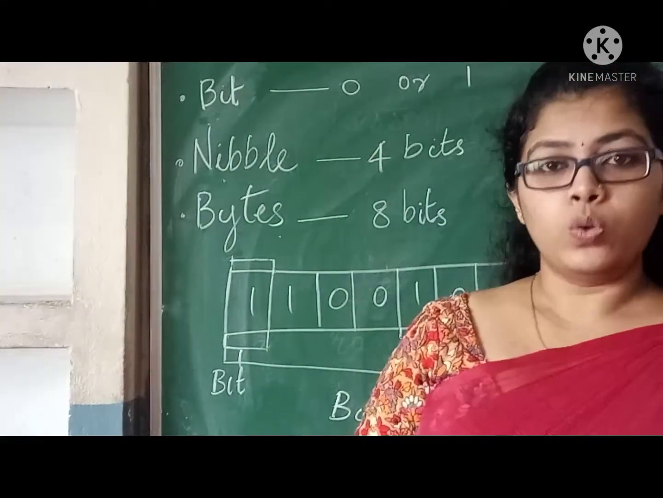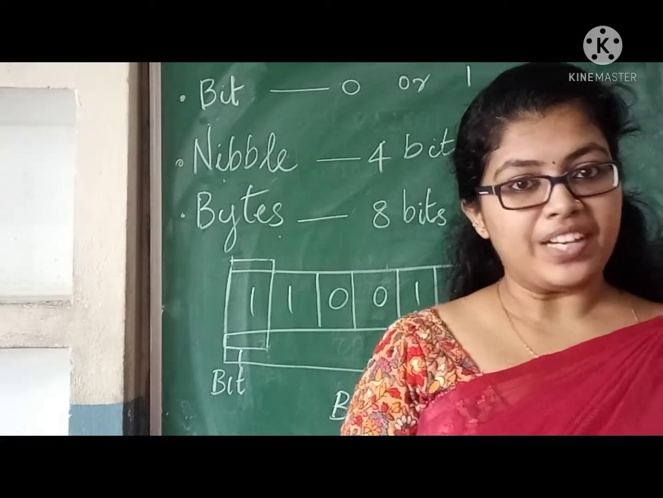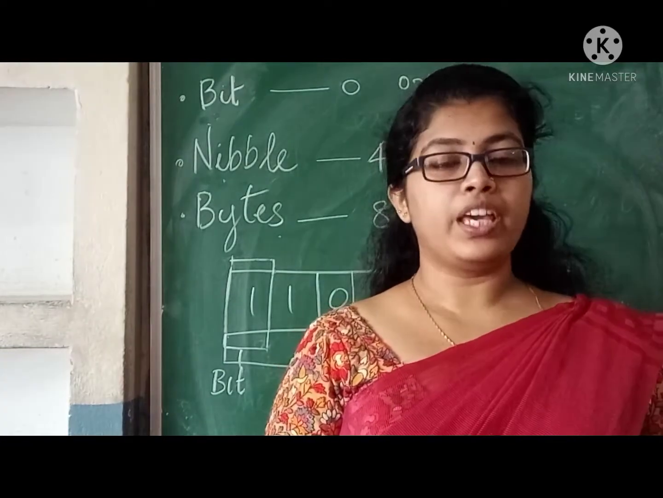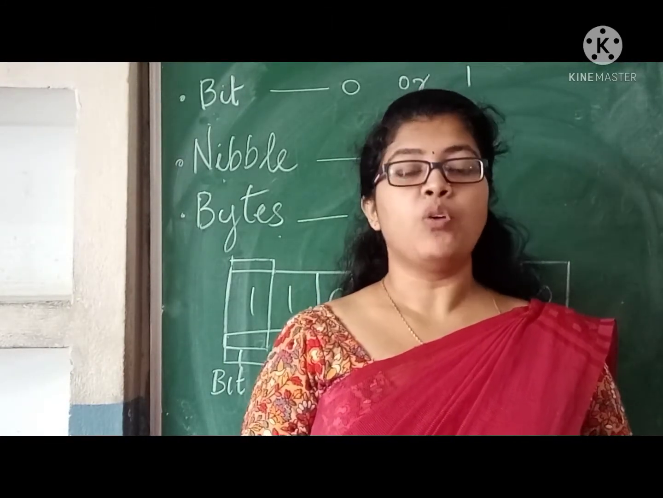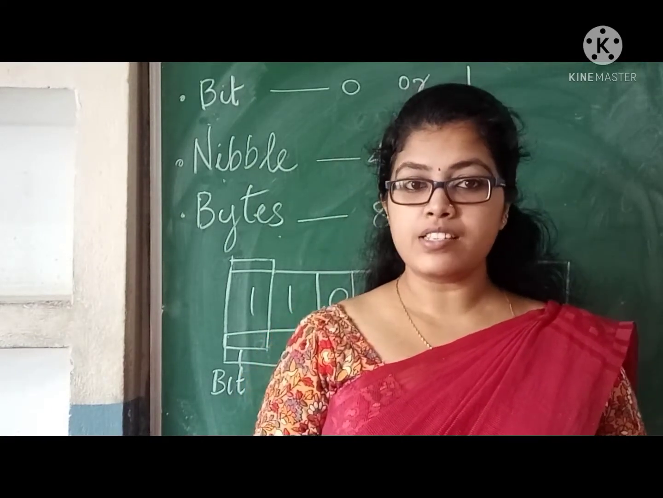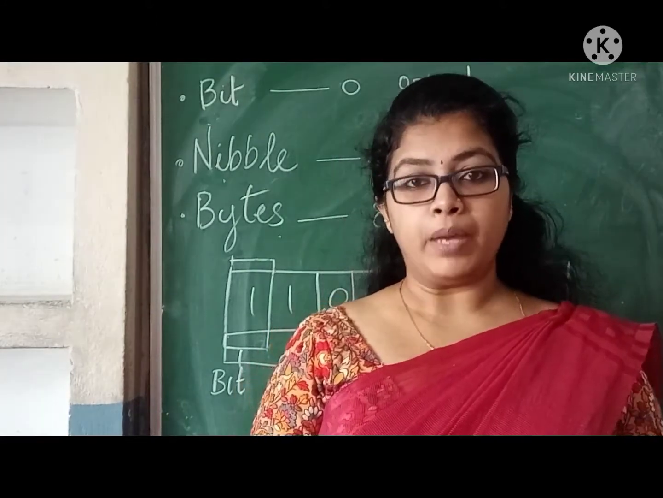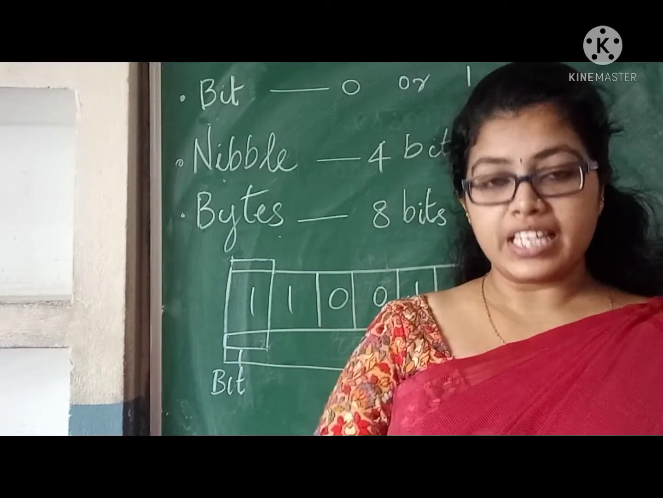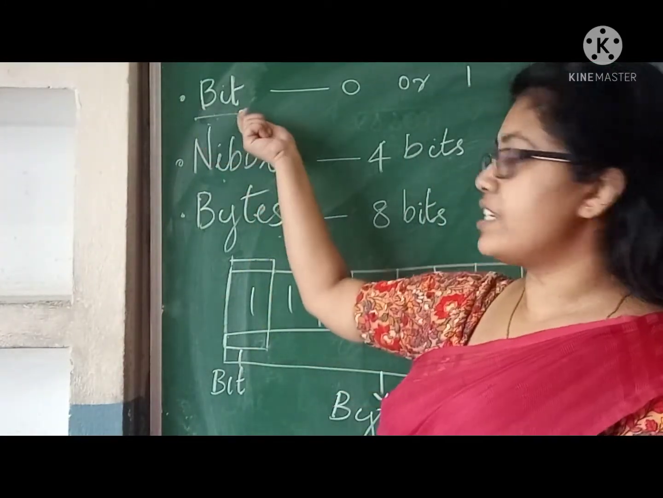We all know computer is an electronic device. Every electronic device has only two states, on and off. In computer, on and off is represented by 1 and 0. On means 1, off means 0. Like that, we are measuring computer memory with the help of zeros and ones. That single digit is called a bit.